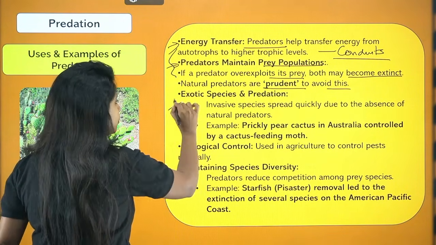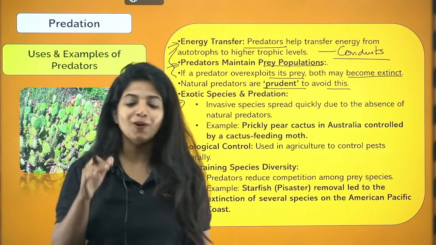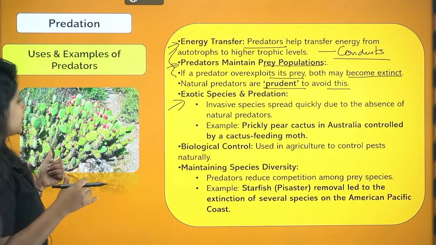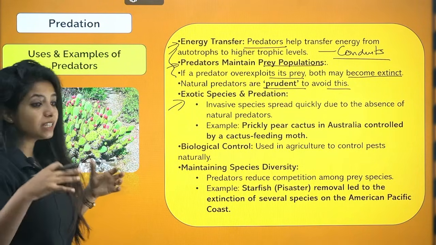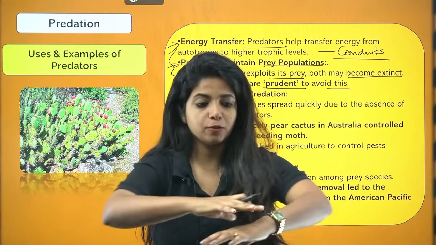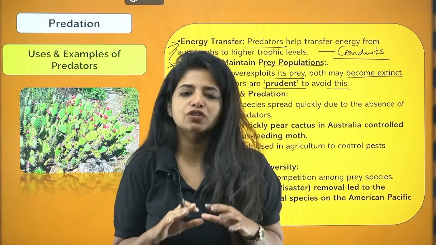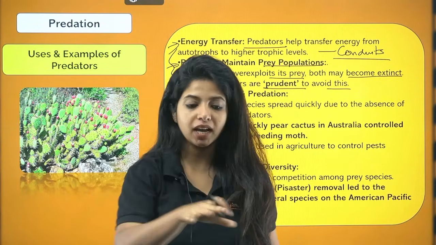And now we come to the third reason why there should be predation. So my dear children, there was a cactus. We call this the prickly pear cactus. It used to look like this. It was an invasive species. That means it was something that we brought from outside. Suppose this is an area and in this area there is no prickly pear. I found the prickly pear so beautiful that I got it from outside and I have it now over here.